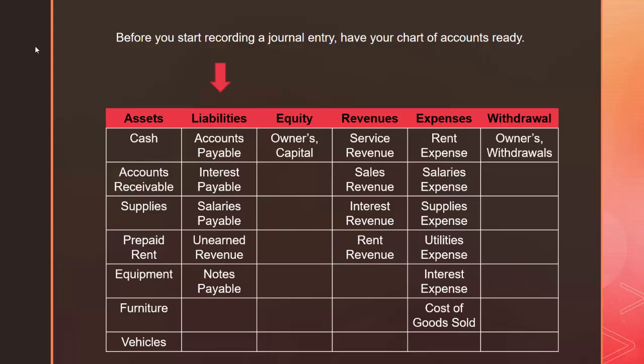Liabilities are things that your company owes to another company. If it's through the course of normal business, it's going to go into accounts payable. If it's salaries, specifically, that you owe your employees, it's going to go under salaries payable. And if it's to a bank or borrowing long term, it's going to be recorded under notes payable.